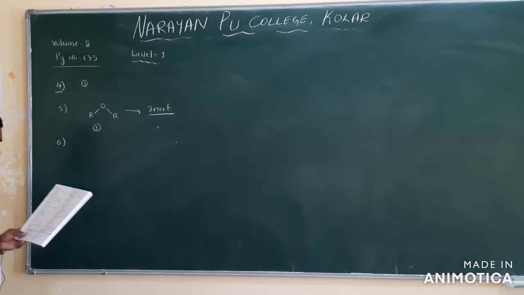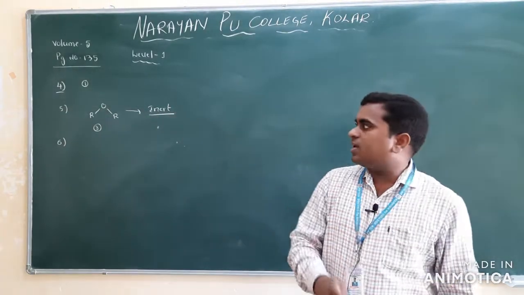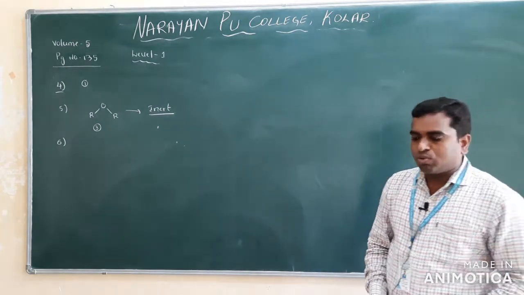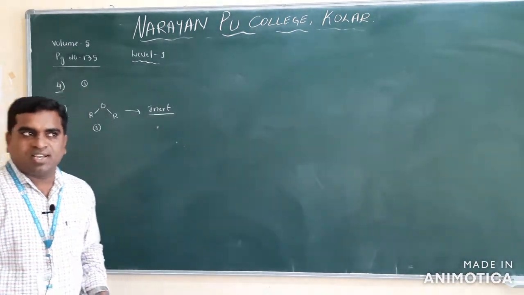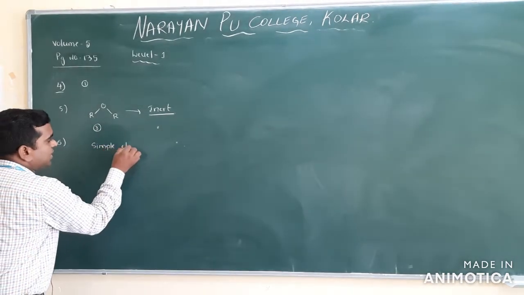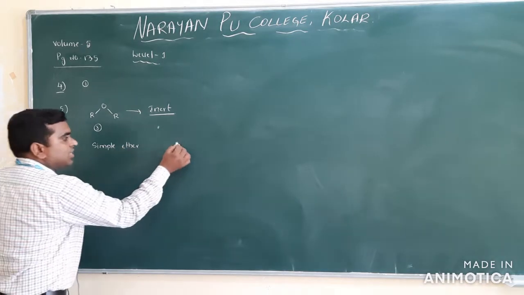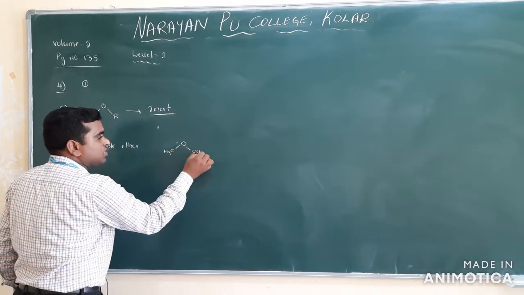Clear? Next one, sixth question. Which of the following is a simple ether? I already said the classification of ethers. We have two types of ethers: simple ether and mixed ether. Simple ether means the two alkyl groups attached to the oxygen must be the same.